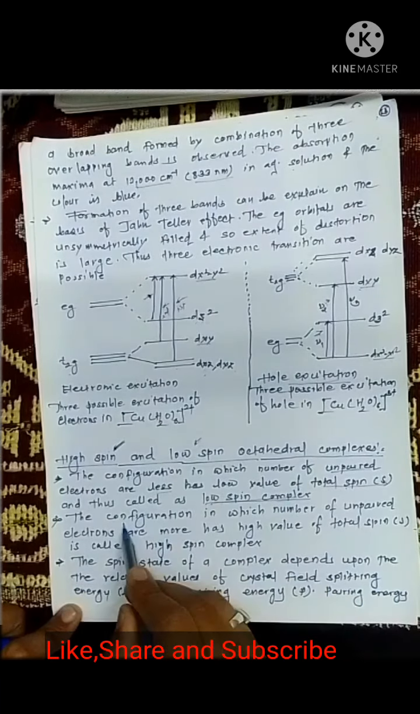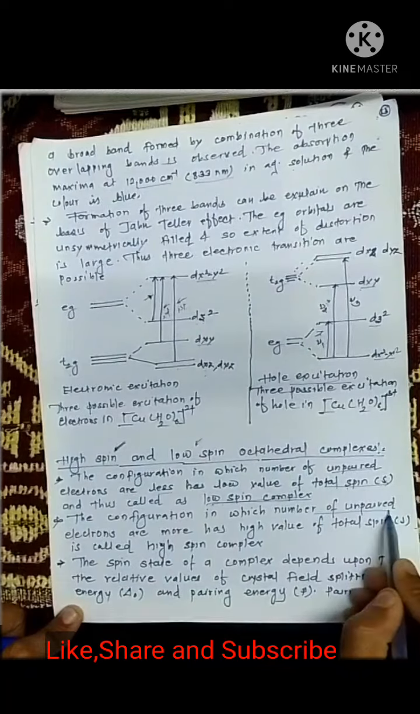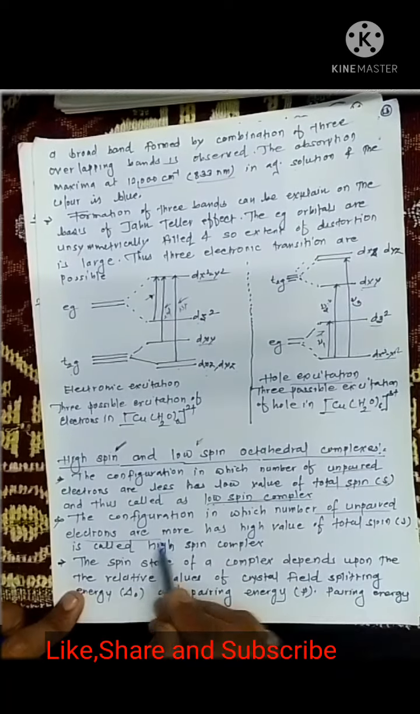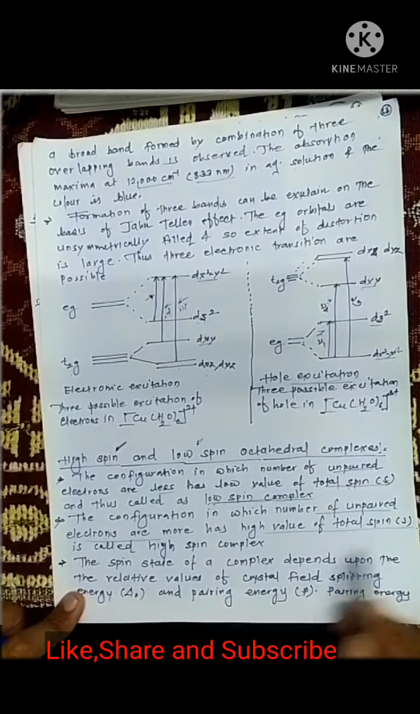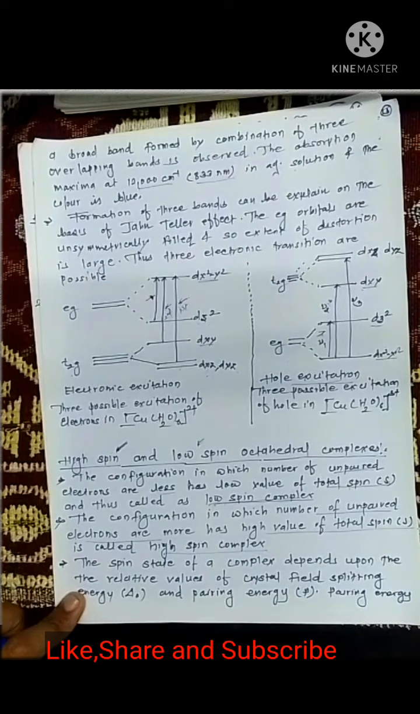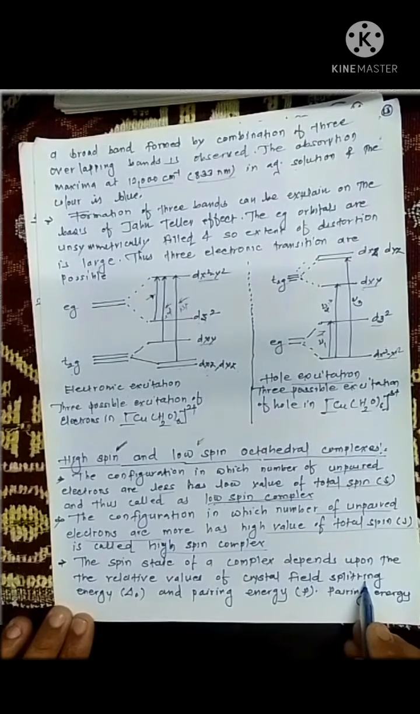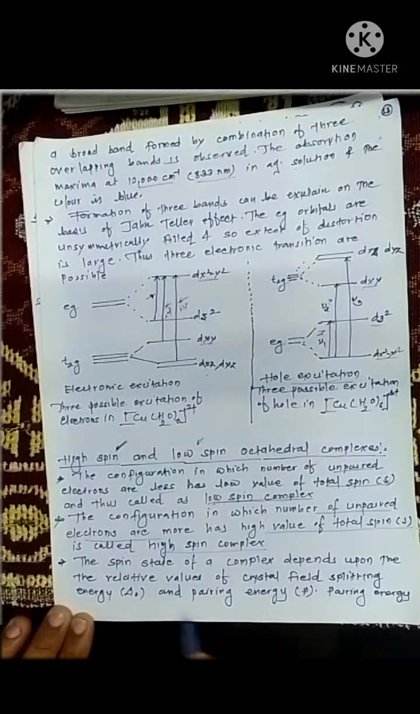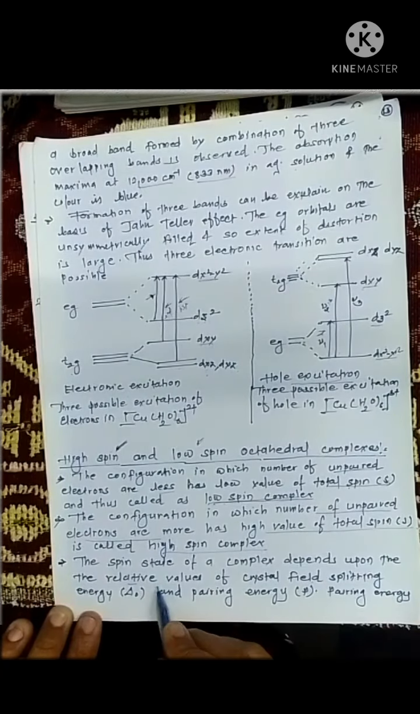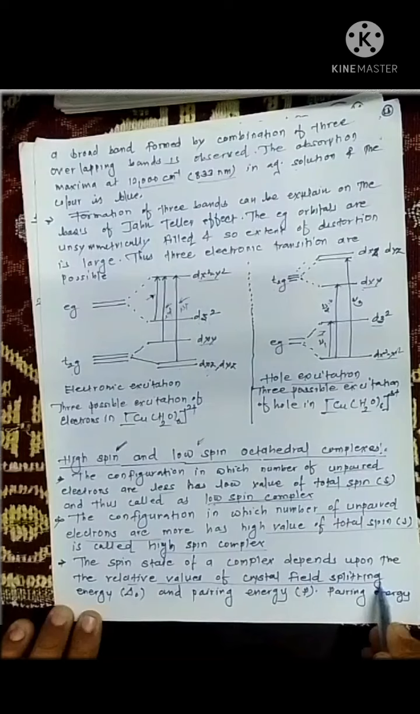What are high spin complexes? The configuration in which the number of unpaired electrons is more and has a high value of total spin, those complexes are simply known as high spin complexes. The spin of the complex depends upon the relative values of crystal field splitting and pairing energy. This statement is very important. That is, the spin state of a complex depends on the relative value of CFSE,